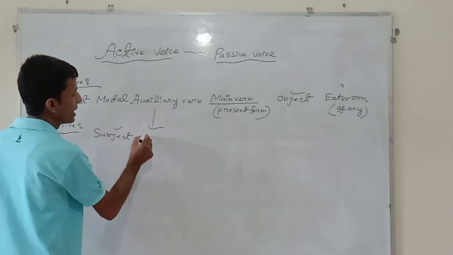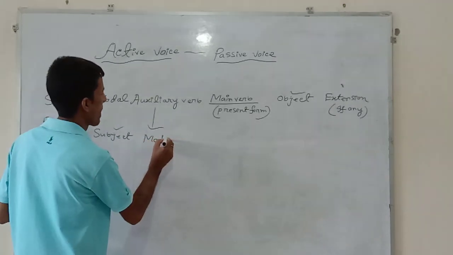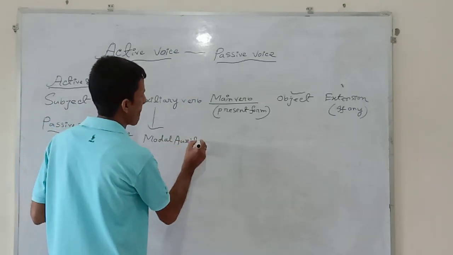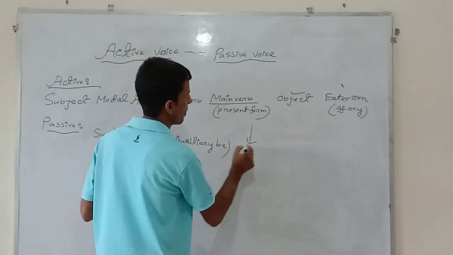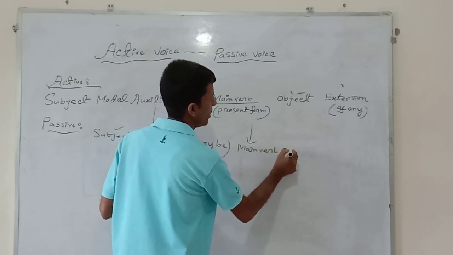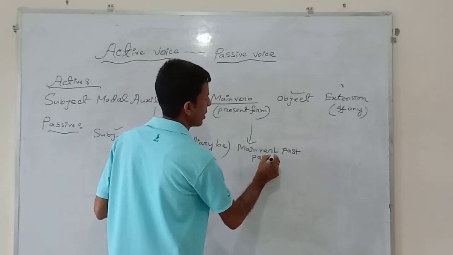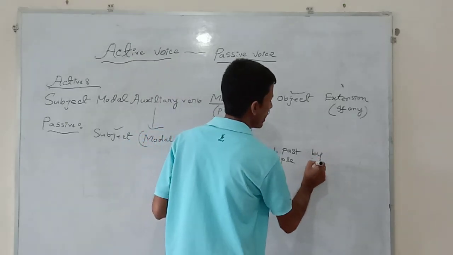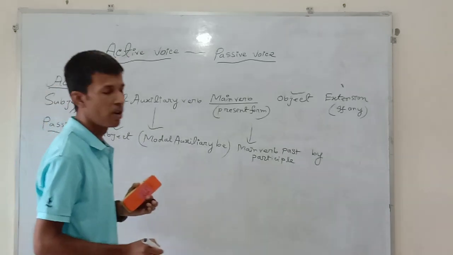Then modal auxiliary verb will have to be written by adding be. Main verb will have to be written in the past participle form. After that, you will have to write by, and at last, the subjective case will be transferred into objective.